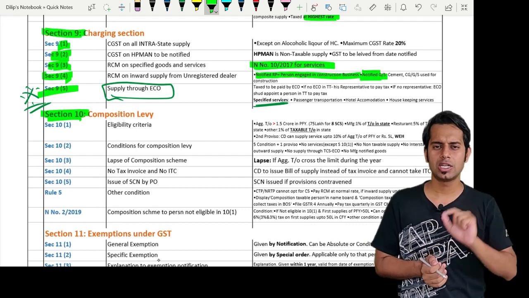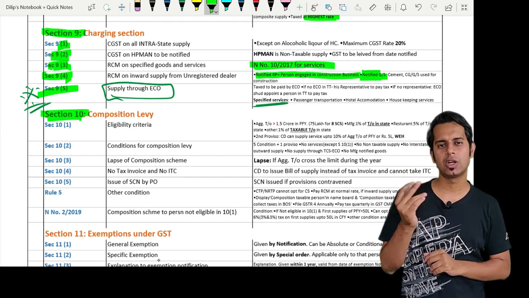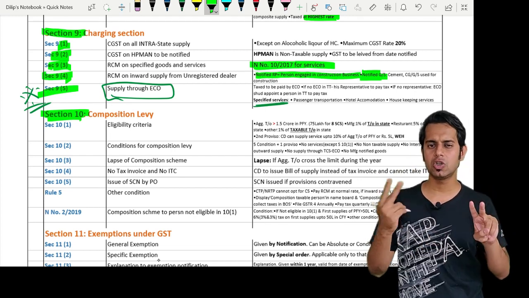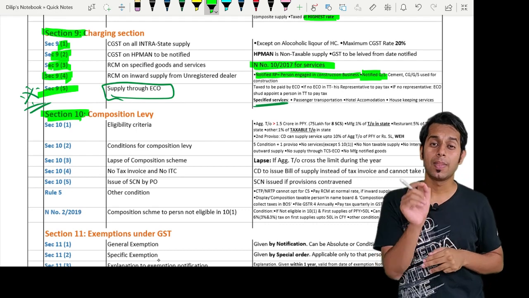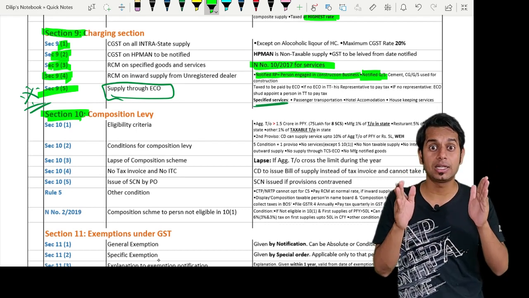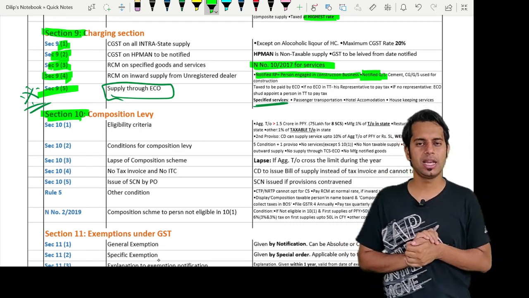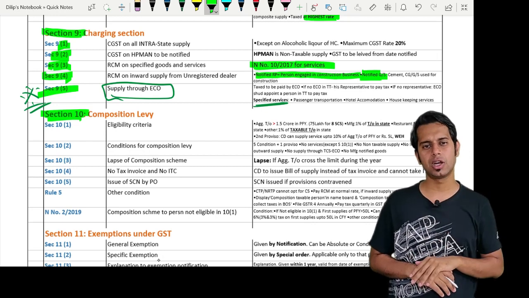If you are a restaurant service provider, it is 5% of turnover in a state, 2.5% CGST, 2.5% SGST. And for all other dealers, that is traders, it is 1% of taxable turnover in a state. Please note, there is a difference between turnover in a state and taxable turnover in a state.